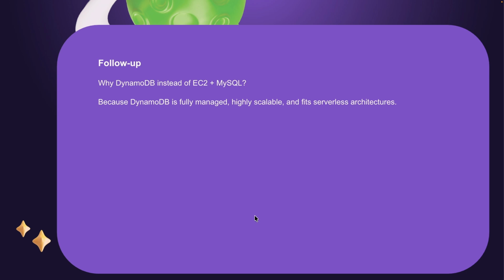The follow-up question may be why DynamoDB instead of EC2 plus MySQL, because DynamoDB is fully managed, highly scalable, and fits our serverless architecture. That's the reason we can use DynamoDB. And I have used DynamoDB only to test our projects. You can go ahead and check it.